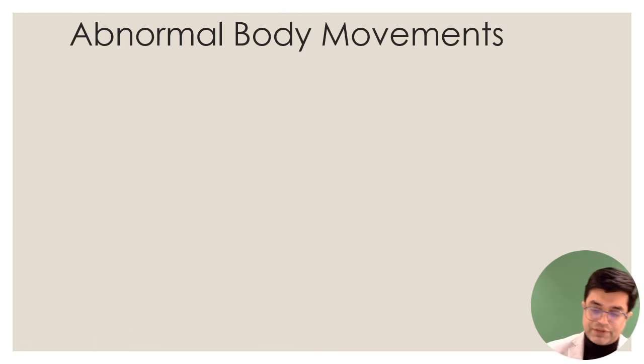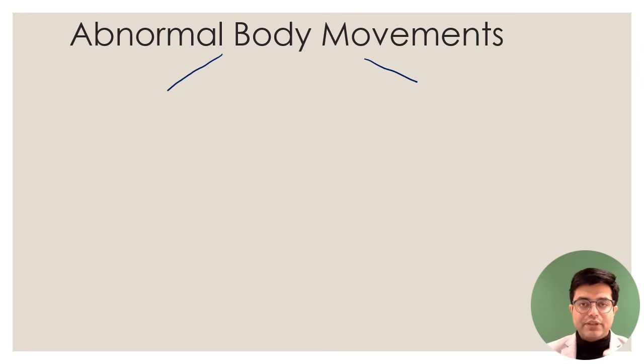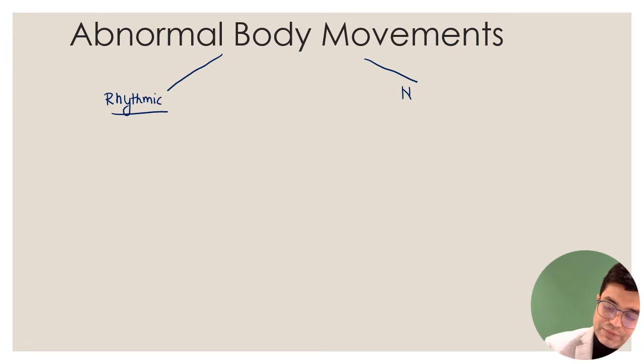Now moving further, we have abnormal body movements. Before we discuss the cases, to understand how to identify what is being talked about in the question, you need to know what the abnormal body movements are. So I'm making a handmade chart here. If there is a patient having abnormal body movement, you have to see whether it is a rhythmic movement, happening with some rhythm, or a non-rhythmic movement. The examiner will say, and you will get the clue about what the type of body movement is.